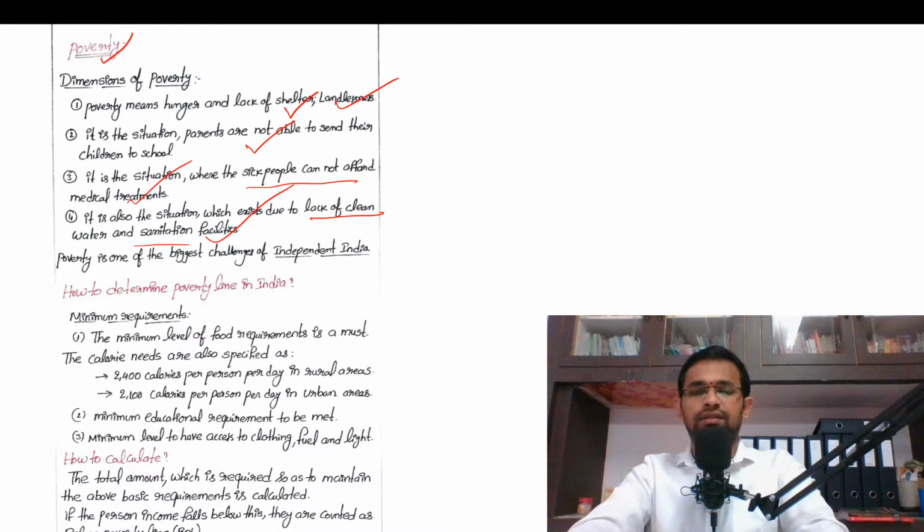Okay, in simple words, poverty means lack of shelter, lack of land, lack of education, lack of nutritious food, and lack of sanitation facilities. We can say all these aspects are dimensions of poverty or various aspects of poverty. Am I clear? And of course, poverty is one of the biggest challenges of independent India.